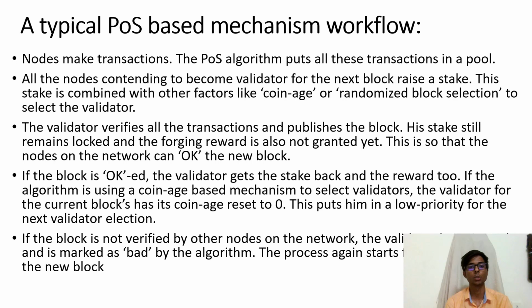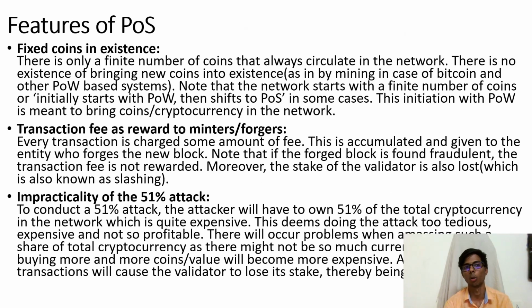Now, if the algorithm is using a coin age based mechanism to select the validator, then the validator for the current block has its age reset to 0, because this puts him in a low priority for the next validator election. This is done because it is necessary to stop a validator from validating the block again and again, to give others an equal opportunity. And also, if the block is not verified by other nodes on the network, the validator loses its stake and is marked as bad by the algorithm. So this is the process which is followed again and again to forge a new block and then a new block.